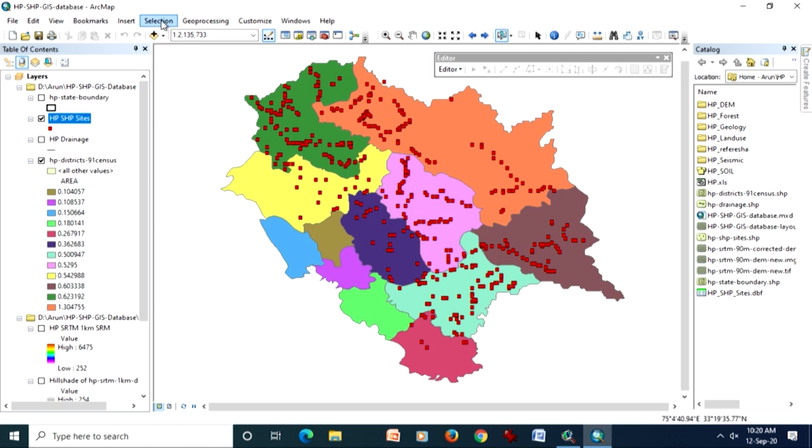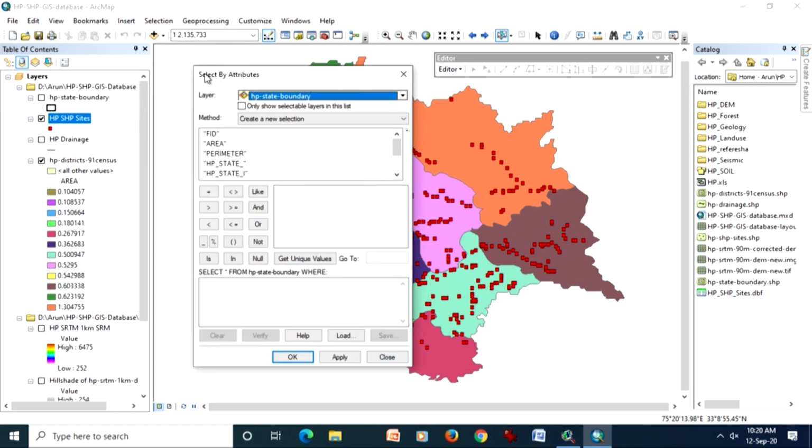Now, as we are discussing this, we will go for the selection. First we have to choose the layer. So, I am going to choose HP SHP. Currently only two layers are being displayed: one is HP SHP sites and another one is the district. The initial query which I am going to make is only on this point data, because this is the simplest vector entity.